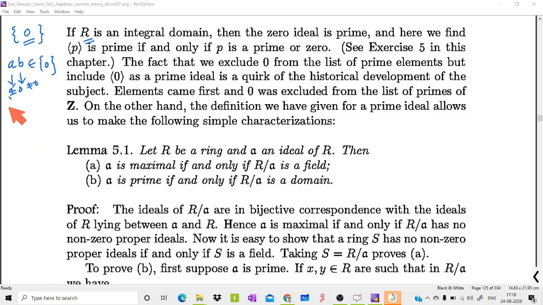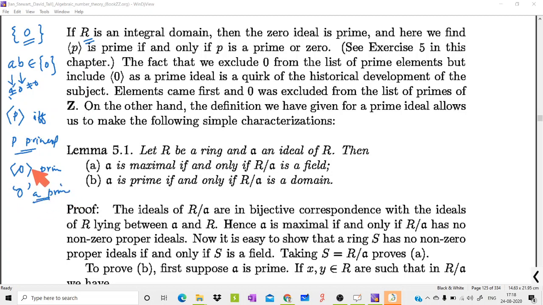Okay, and we'll prove in exercise 5 ideal generated by P is prime if and only if P is a prime element. Okay, that is using the translation we have just discussed. Now the contrast is, when you consider ideals, you can consider this ideal as a prime ideal, but when you consider elements, we never consider 0 as a prime element.